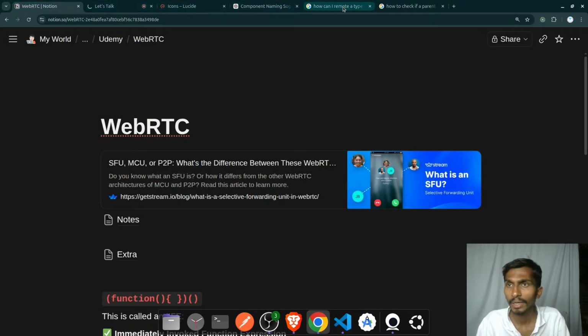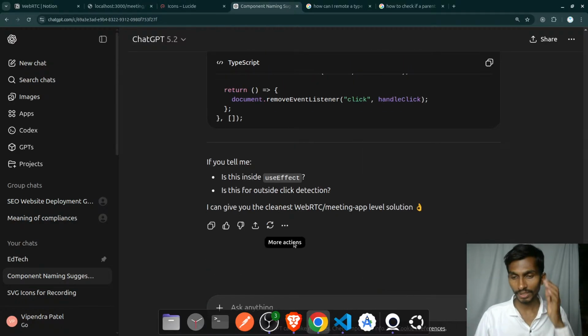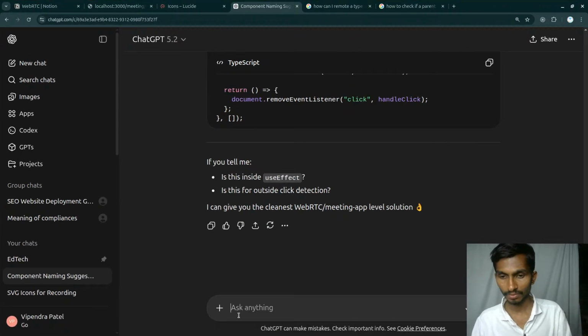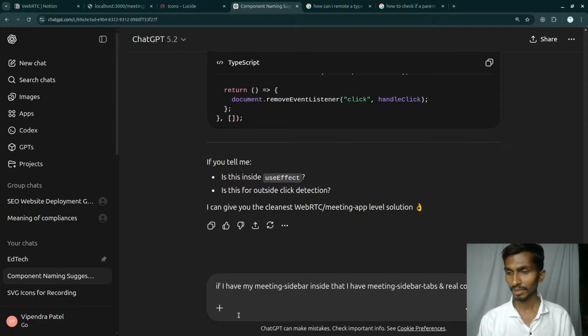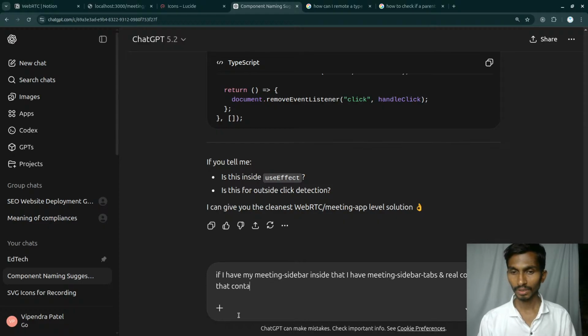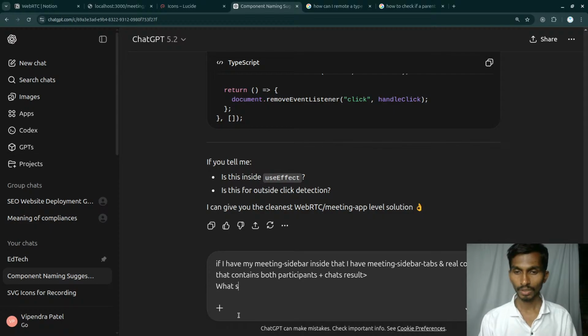Let me take the help of AI here. I am looking for good names, because if I don't have good names, it will keep bothering me. So I just want to have good names. If I have my meeting sidebar, inside that I have meeting sidebar tabs plus a container that contains both participants plus chats. What should be the name of that container?